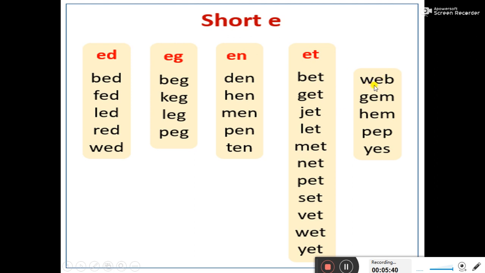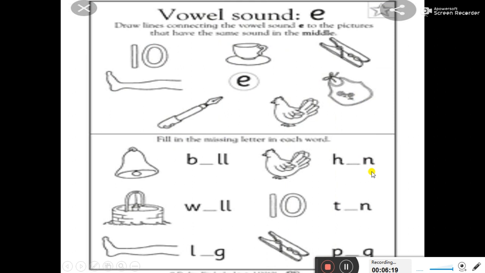In the next column, we have brought a mixture of words, but let's see how they will be pronounced. W E B, web. G E M, gem. H E M, hem. P E P, pep. Y E S, yes. So I hope all of you can pronounce all the words of sound E.